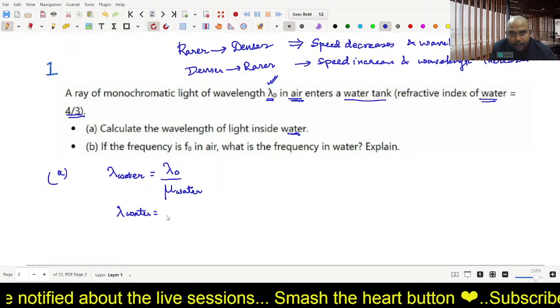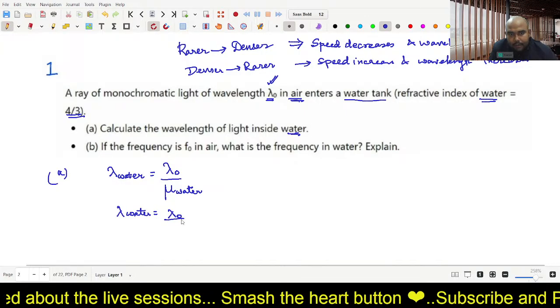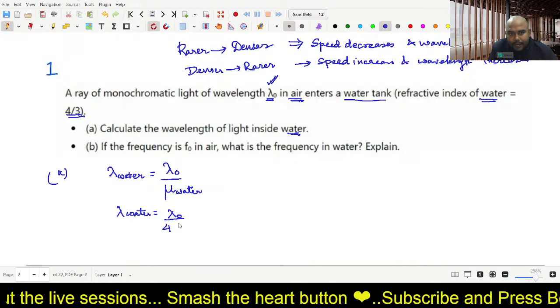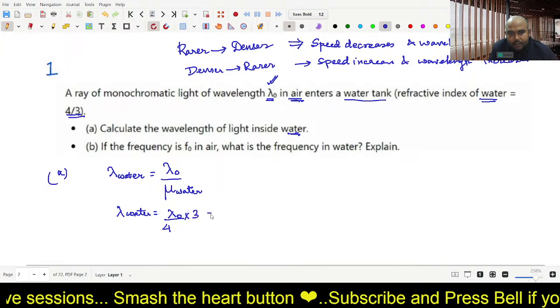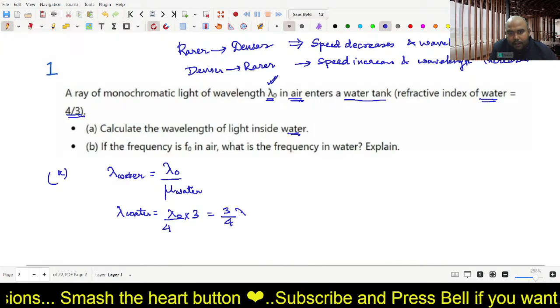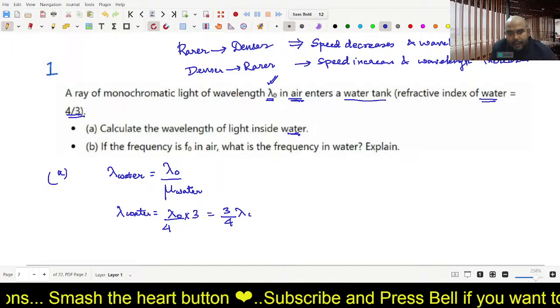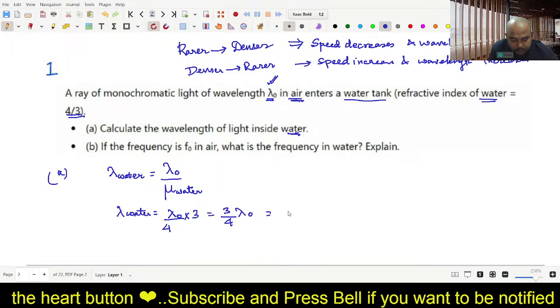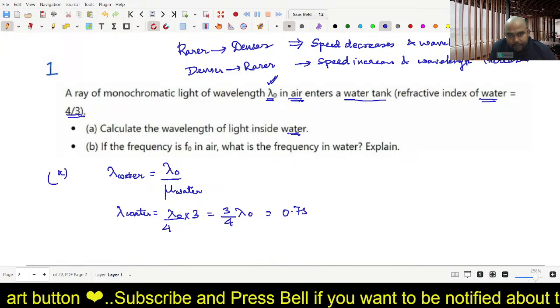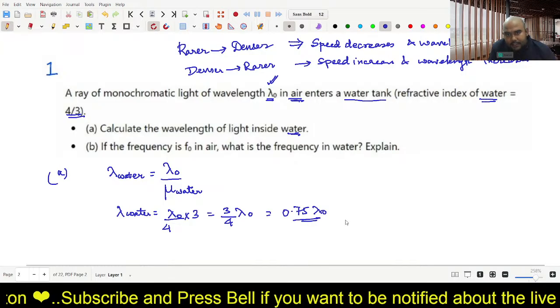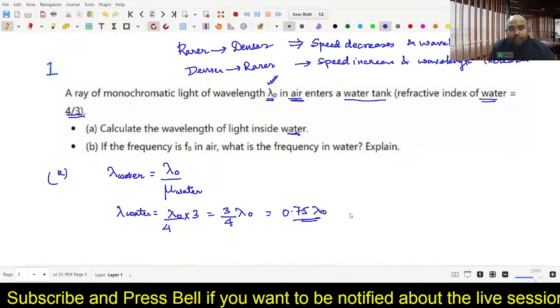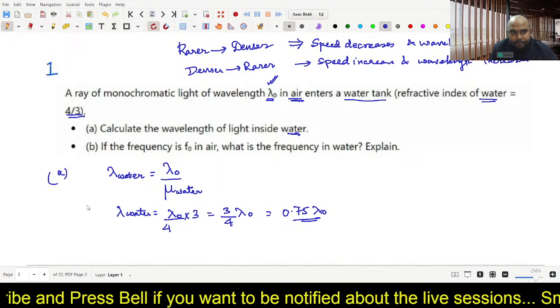We will answer in terms of lambda naught. With 4/3, the 3 goes up, so it is 3/4 of lambda naught. This is the answer. You can also write it in decimal, 0.75 lambda naught. This is the wavelength of the light inside water.